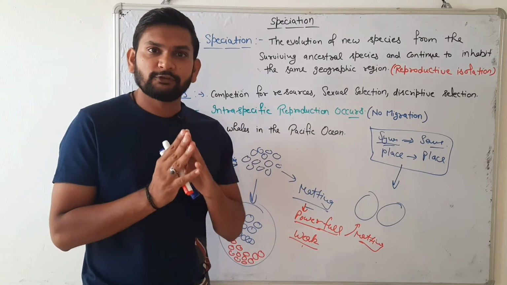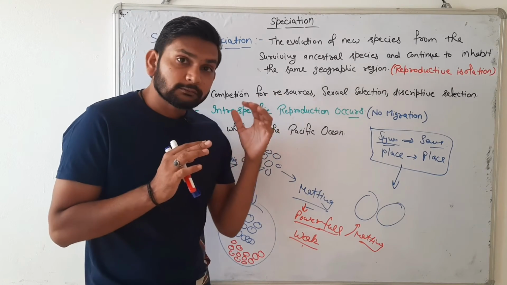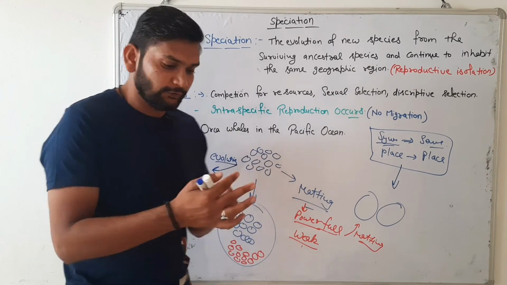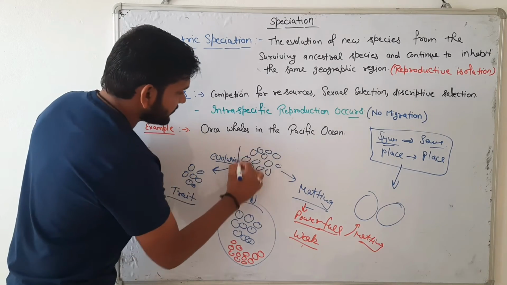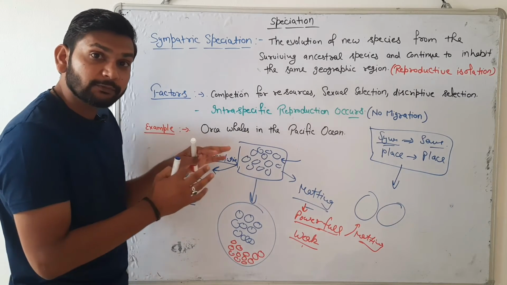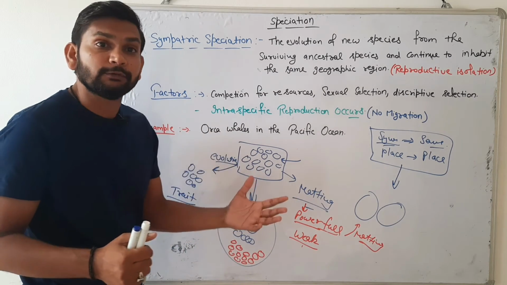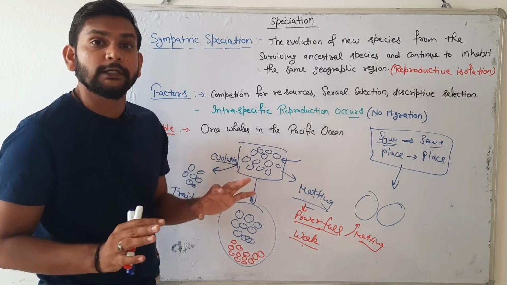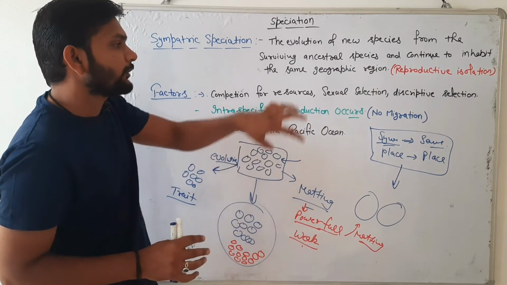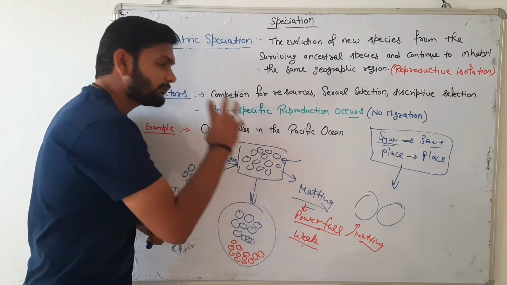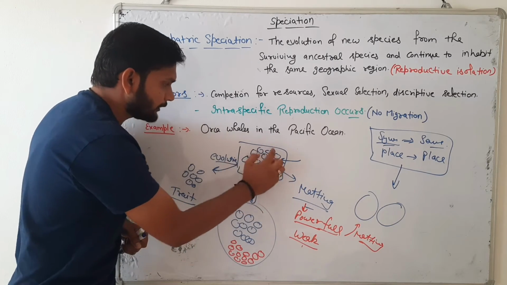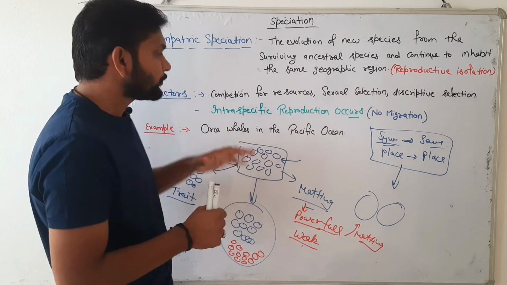Intraspecific means within the species; reproduction occurs within the species, not between species. One species is here only, so mutation will occur in this species only. Sexual selection is occurring in only this species. Competition for resources is in only one species in a particular area, the same area.